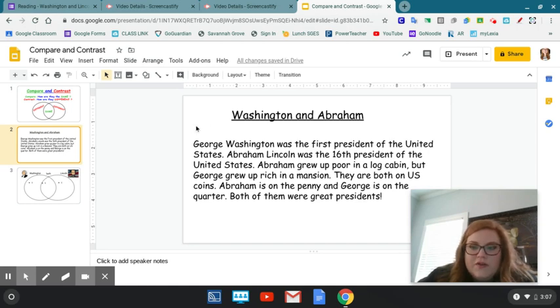George Washington was the first president of the United States. Abraham Lincoln was the 16th president of the United States. Abraham grew up poor in a log cabin, but George grew up rich in a mansion. They are both on U.S. coins. Abraham is on the penny and George is on the quarter. Both of them were great presidents.